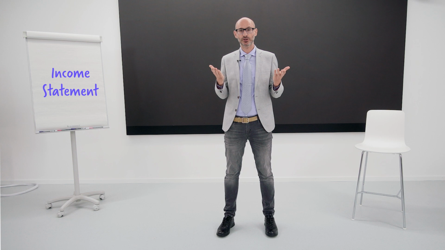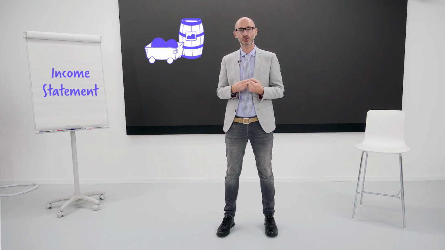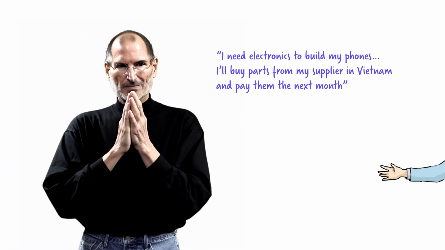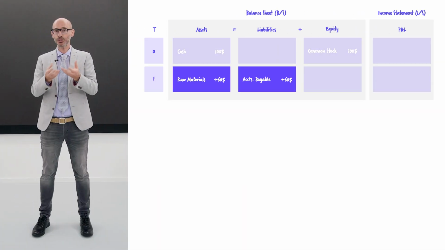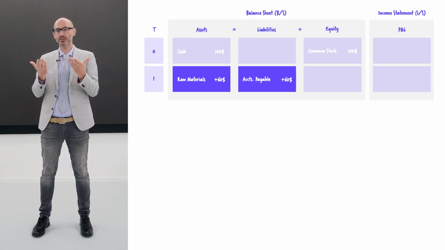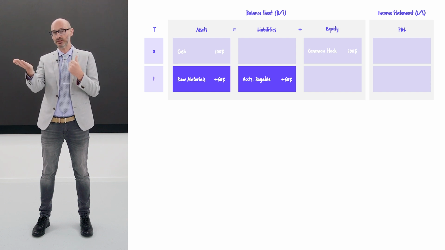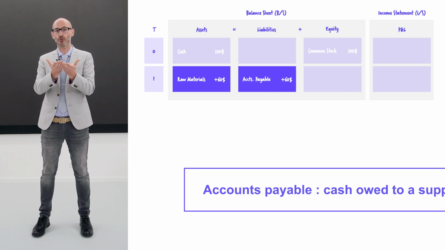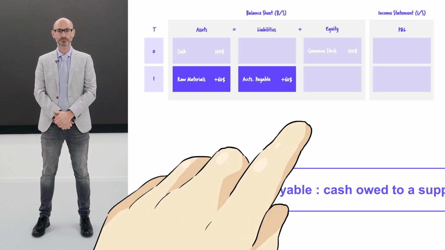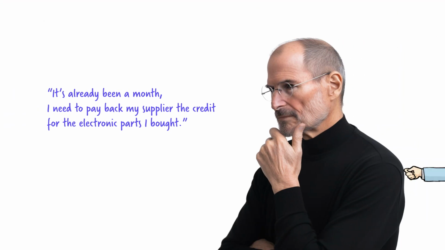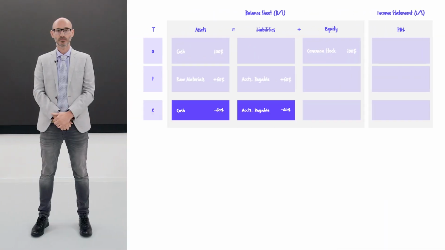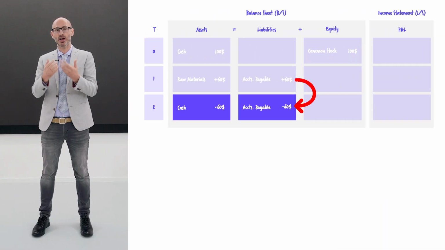Given that we are a manufacturer, we need to purchase raw materials so that we can start our production. We purchase raw materials, that would be plus 60 on the asset side. We have purchased the raw materials on account, payable within 30 days, so we register an accounts payable, which is cash owed to a supplier, of another plus 60. Next, we pay our suppliers. We are nice and we pay them on time, especially as we would like to maintain good relations with our suppliers.